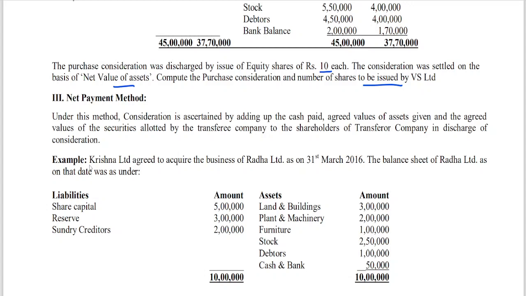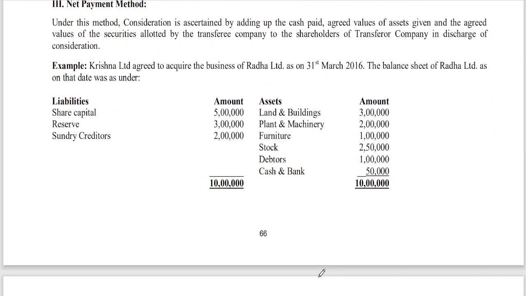We have done a few examples earlier, but I am working out the problems from Charms material. Under this method, consideration is ascertained by adding up cash paid, agreed value of assets given, and agreed value of securities allotted by the transferee company to shareholders of the transferor company in discharge of purchase consideration. Here, Krishna Limited agreed to acquire the business of Radha Limited as on 31st March 2016. The balance sheet of Radha Limited on that date was as under. We have share capital, reserves, creditors, land and buildings, plant and machinery, furniture, stock, debtors and cash at bank.